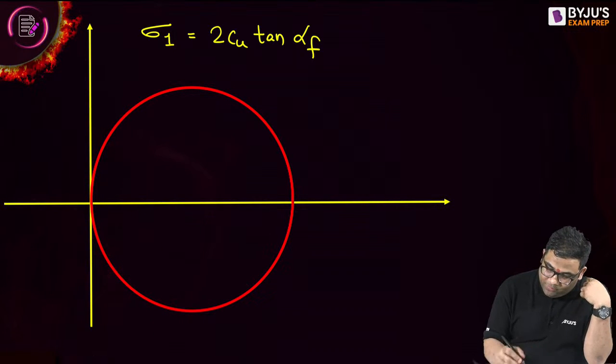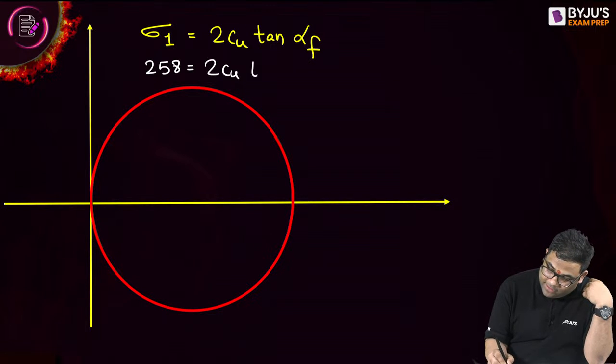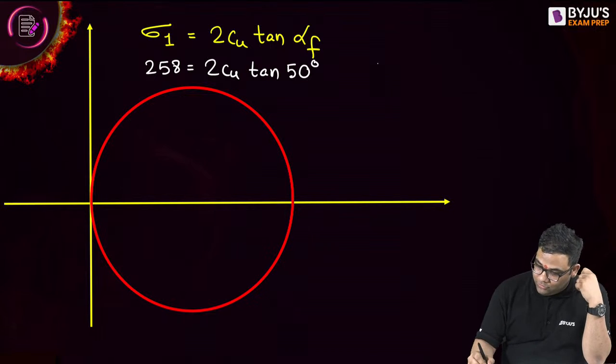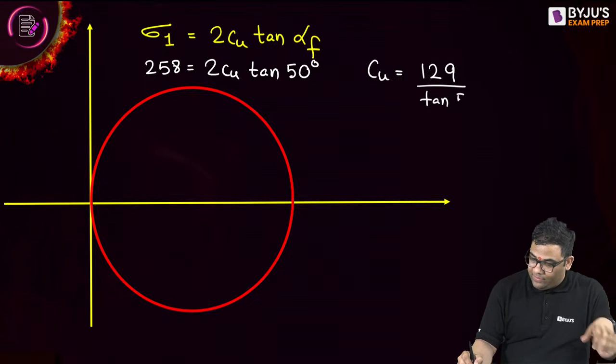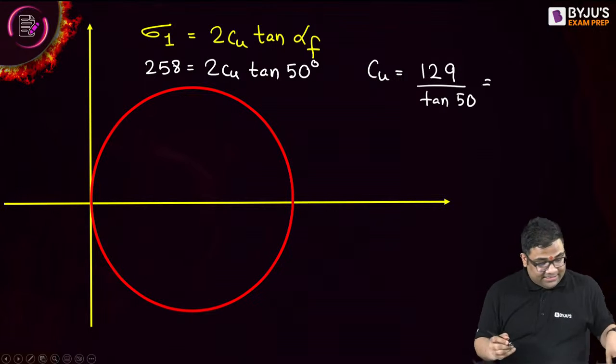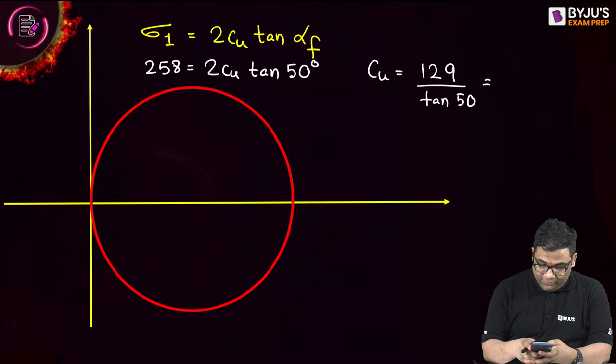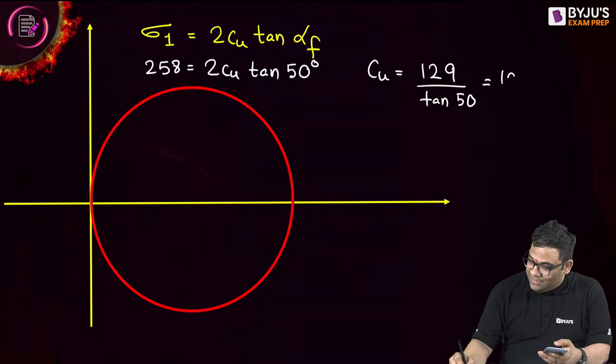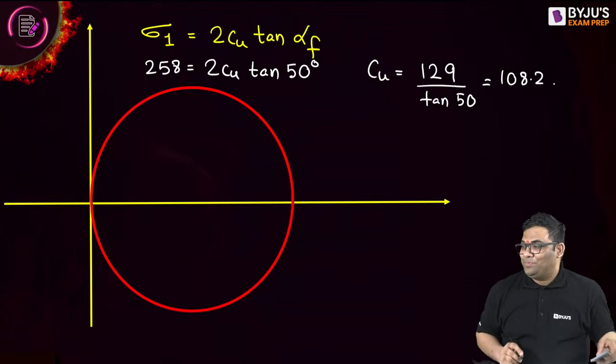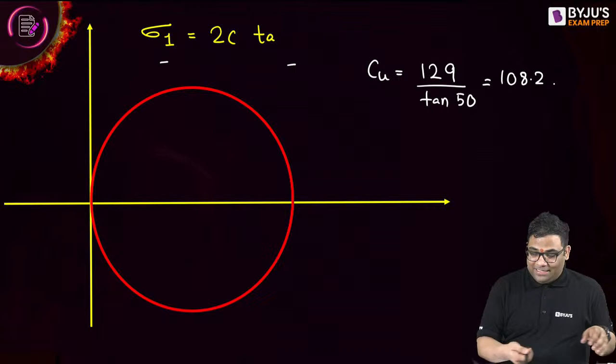So 258 is equal to 2 into Cu tan... So from here also I can find out Cu: 129 divided by tan 50. I'm getting the same answer, 108.2. Great.